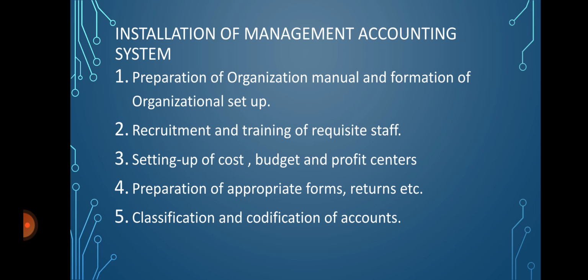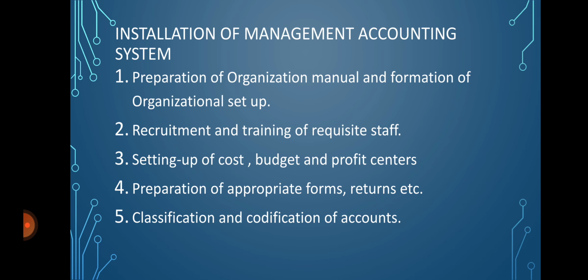To form a sound organizational setup, first he has to prepare an organization manual, because this organization manual clearly defines the authority and responsibility of each employee working in the organization. It will also help to prevent the overlapping of authority, responsibility and the various functions performed by these employees, and it indicates a proper line of communication among them.